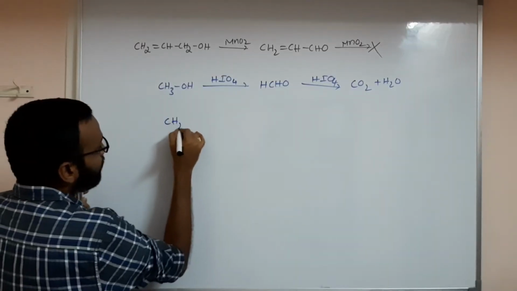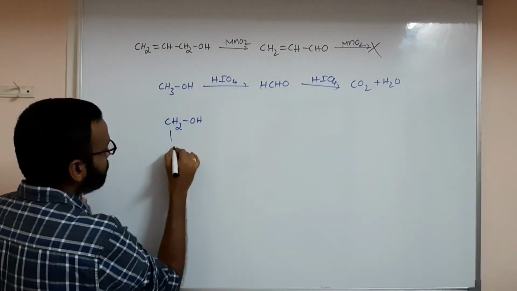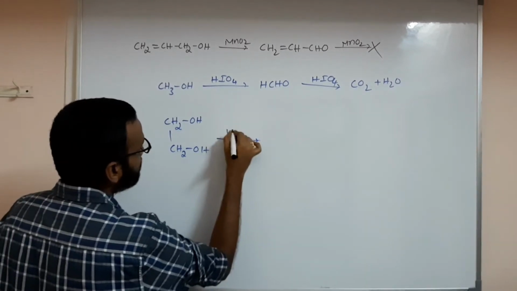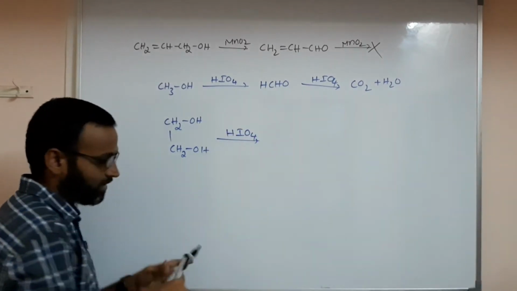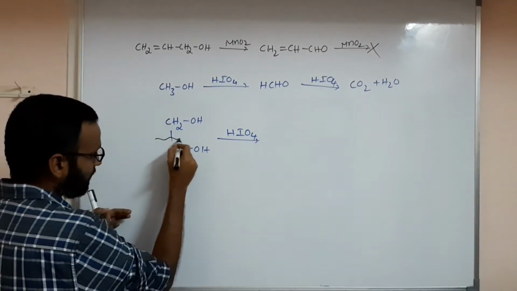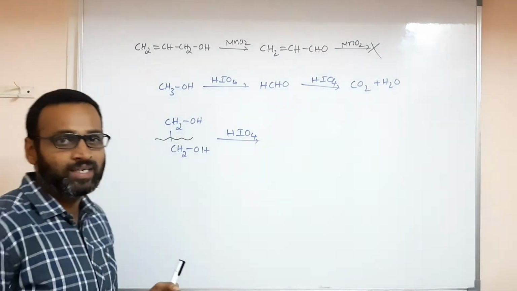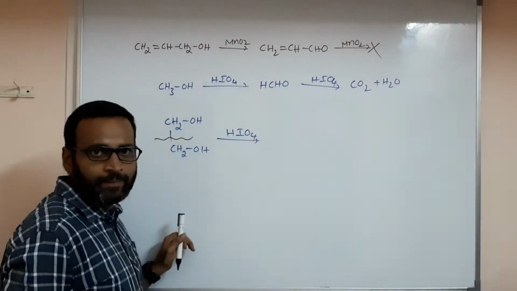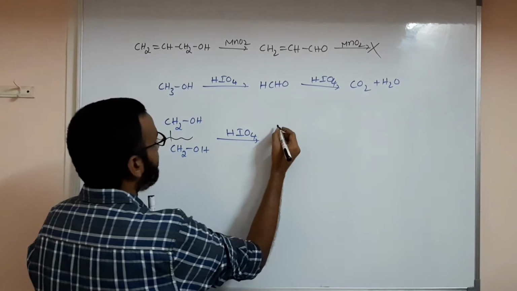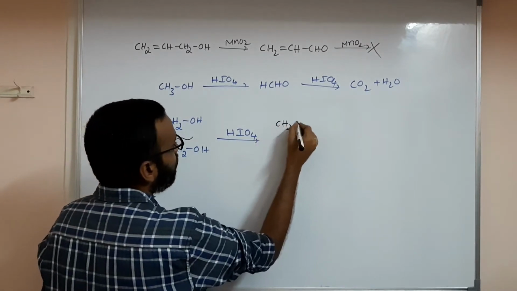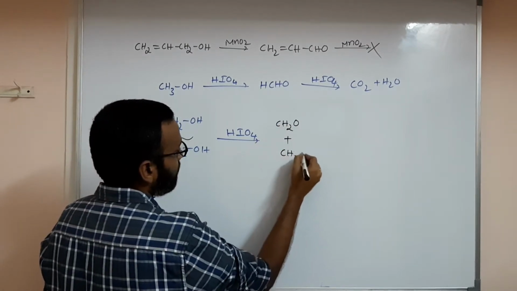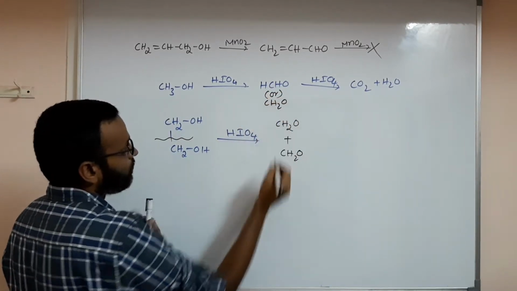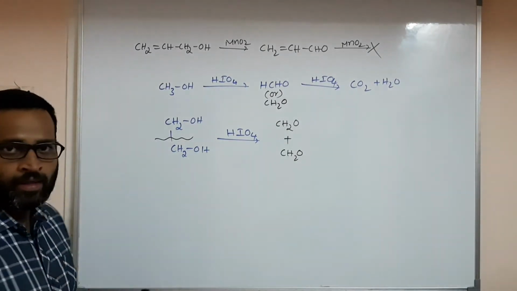But if you are using CH2OH and CH2OH like this, a diol, when you are using HIO4, interesting thing: this C-C bond will break completely. Then what happens? You will get CH2O plus CH2O. This is HCHO, nothing but CH2O, formaldehyde. Understood?